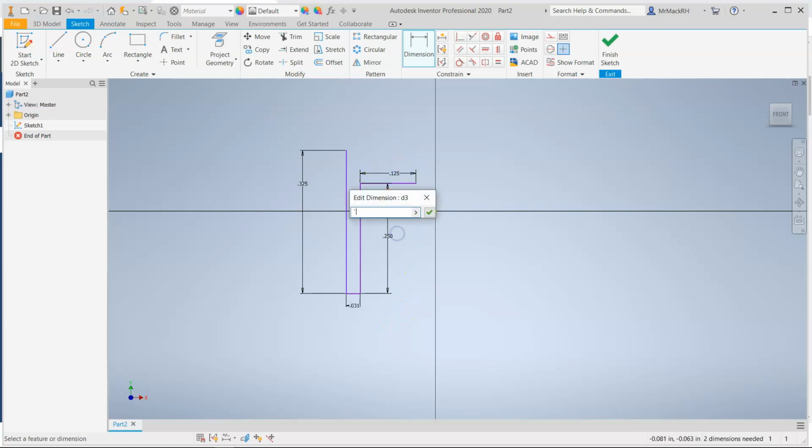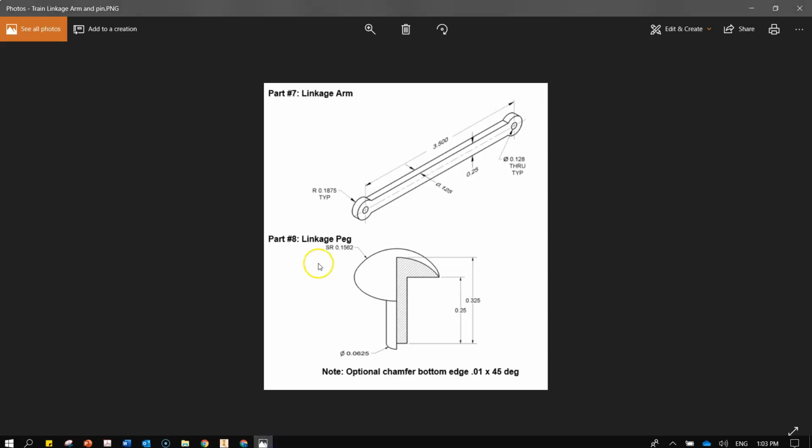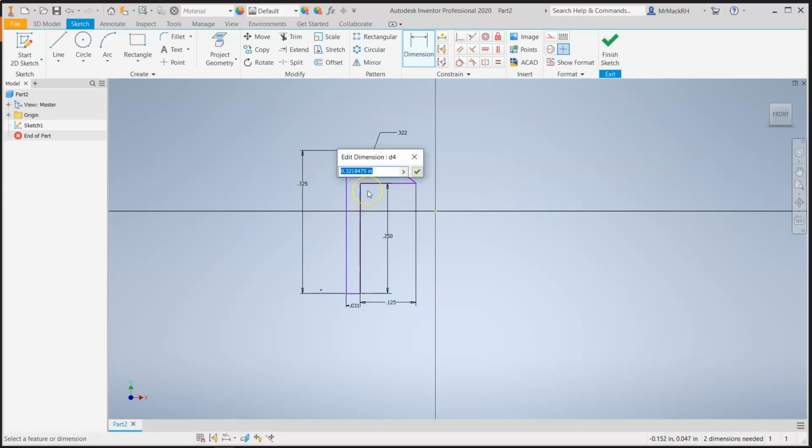I'm going to move this, hit escape. I'm going to move this down and out of the way here. And now we're going to draw an arc. From the top here, connect over here to the right, and then bow it outward just a little bit. We don't want to go too far. And now we can dimension this with the surface radius of 0.1562. So this should be 0.1562.